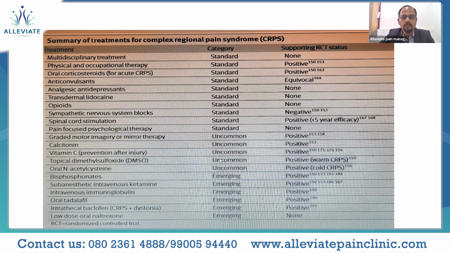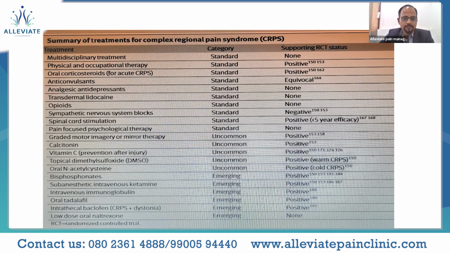For example, in warm CRPS it is topical dimethyl sulfoxide, and in cold CRPS it is oral N-acetylcysteine. These are all RCTs which have supported these elements in controlling the metabolic component which affects CRPS.